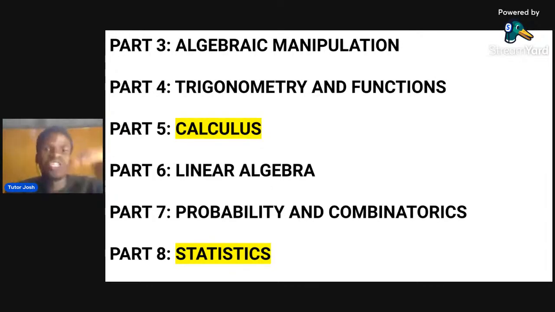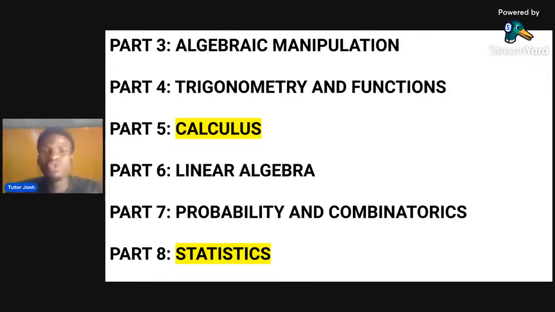For part three, it's algebraic manipulation, and function is part four, where you'll be learning your domain and range of a function. A lot of mathematics problems have been done already. Part five is calculus, which is actually what we just did: your integration, your differentiation, your limits. Then part six is linear algebra, which is your partial fraction.